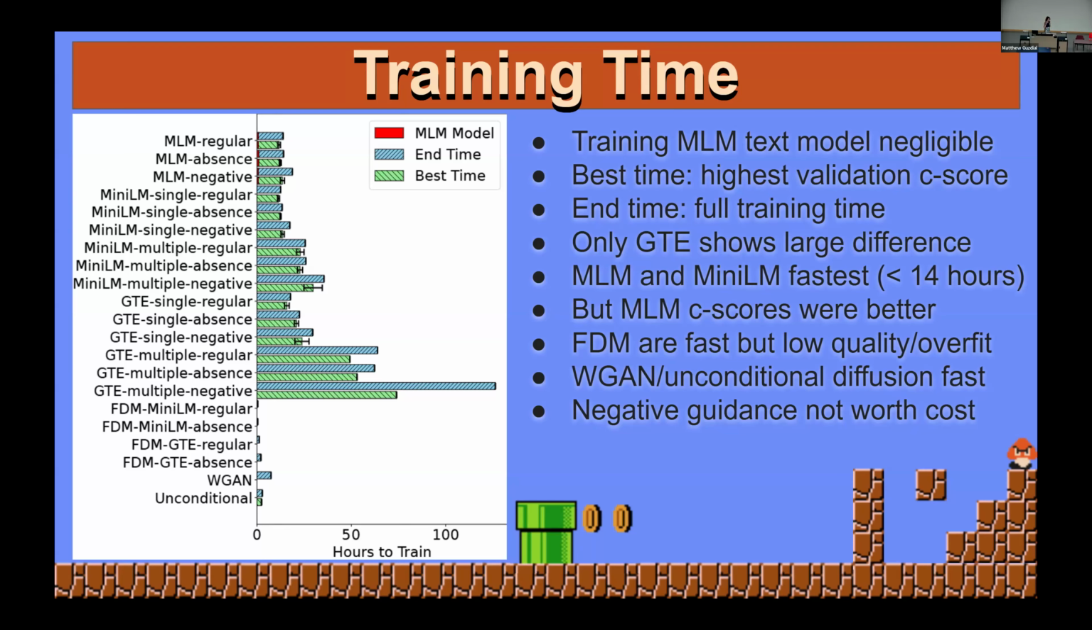Now, we also have the training time for the MLM model itself, like the text encoder, instead of the diffusion model with the text encoder. That took so little time to train that you can't even see it on there. That was a very fast training model, but it is on that graph and you can see it in the paper if you zoom in a little bit.